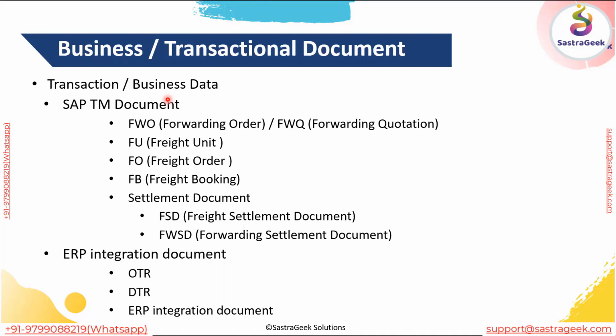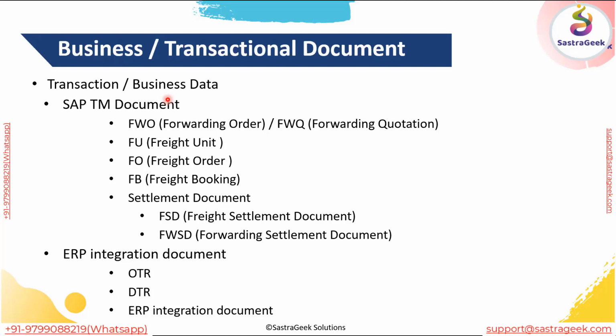In the typical SAP TM world, we have a couple of documents that get created in SAP itself. Few of the documents are integrated with ECC, and few are owned by TM.